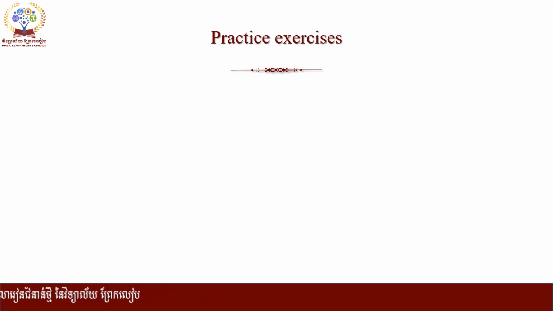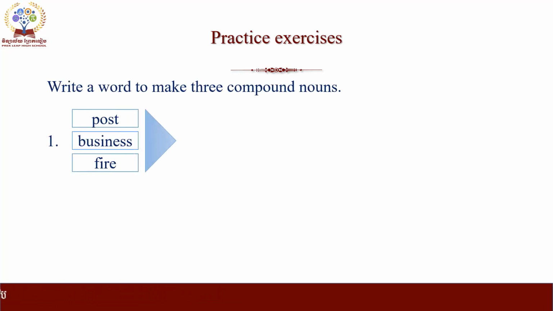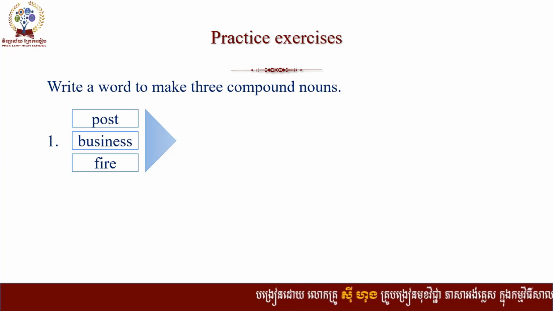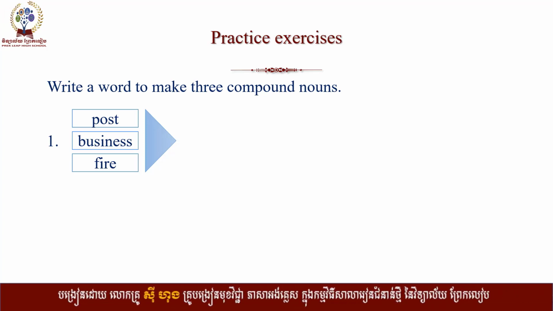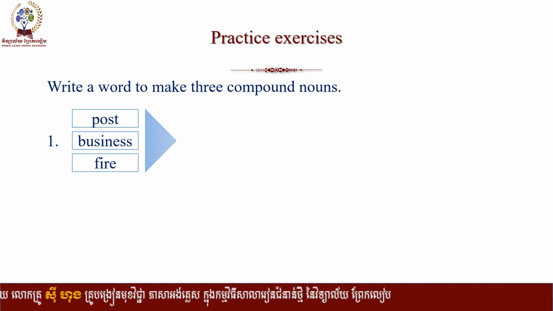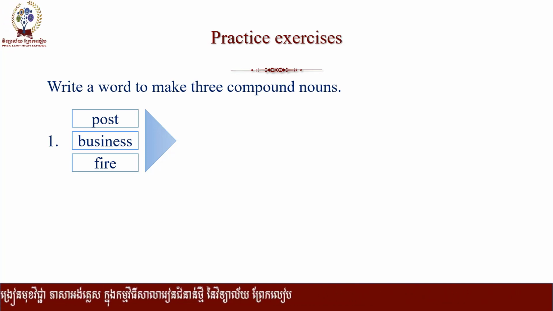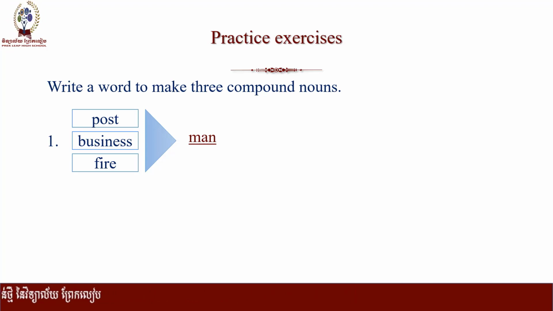Alright, let's go to practice exercises. You have to write a word to make 3 compound nouns. So I have 3 words and you just put 1 noun to make them become 3 compound nouns. What word do you put here? We have house, business, and fire. Yeah, we put man.